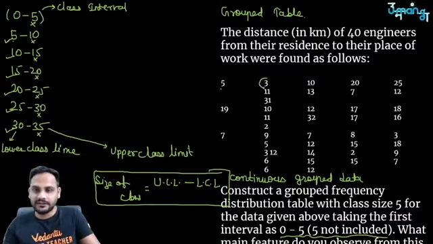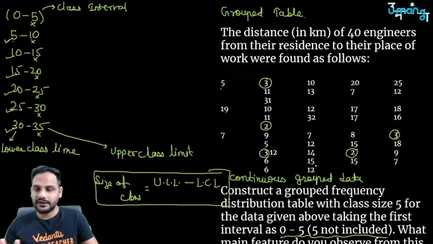So I will take this value 3. 0 to 5 I have to take, okay. 3, 2, 3 over here, 3 over here as well, 2, and like this. Okay, so 1, 2, 3, 4, 5.